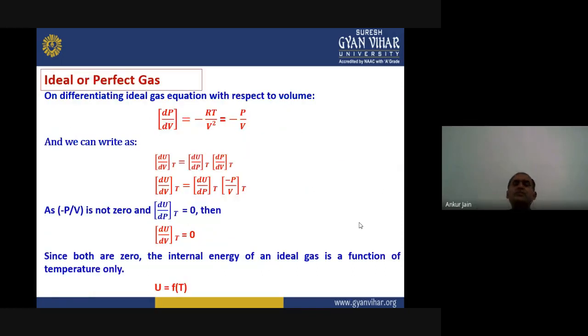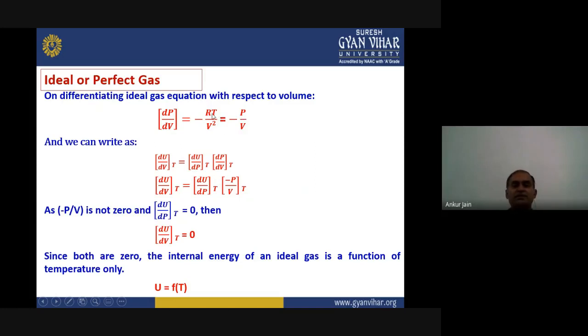Now if we differentiate the ideal gas equation with respect to volume, we get dp/dv. We get it because volume is in the denominator, so it differentiates in the form of -RT/V², and we know from the gas equation that RT = PV.